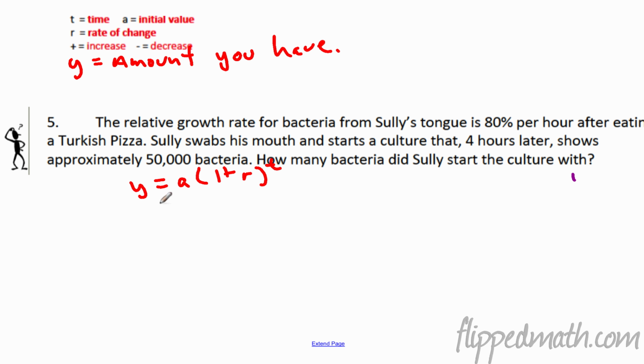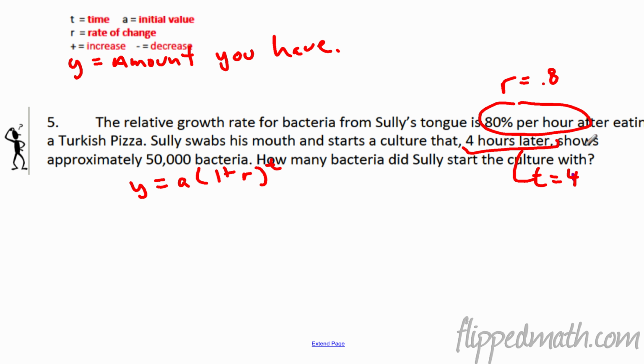So what do we got? Let's break this down. So what is the rate of growth? 80%. That's easy. So that's going to be r. r equals 0.8. That's 80%. We write it as a decimal, like we did before. Swabs his mouth, starts a culture 4 hours later. So t, that's going to be t right there. So t is going to equal 4.